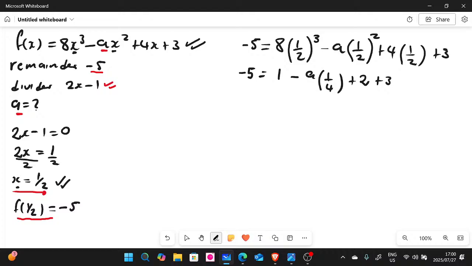Now, with this information, we have like terms, guys, right? On the right hand side, we have this 1, we have this 2, and we have this 3. So these are what you call like terms. We can add them together. So we have negative 5 there. Then 1 plus 2 plus 3 is going to give us 6, minus a multiplied by 1 over 4. I hope we're still together.